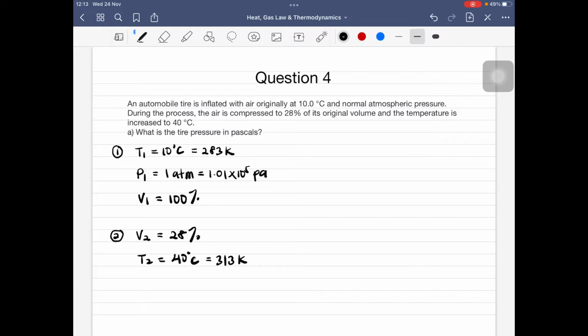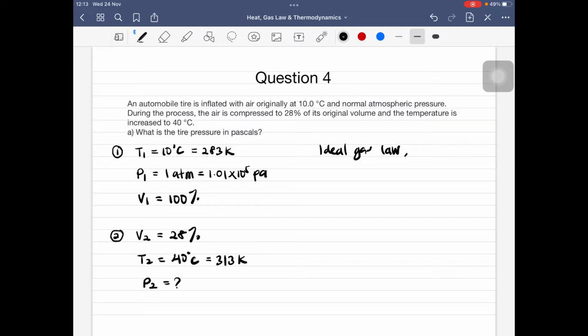So the question asks, what is the tire pressure in Pascal? So we need to find what is P2. Okay. So kalau kita tengok di sini dekat info yang kita dapat, all the variable, temperature, pressure dan juga volume, everything is changed. Okay. So tidak ada yang constant. So bila tidak ada yang constant, bermaksud kita tidak boleh pergi kepada gas law sama ada Boyle's, Charles ataupun Gay-Lussac. Which mean di sini kita akan gunakan ideal gas law. Okay, so kita akan gunakan ideal gas law kerana kita dapati ketiga-tiga variable itu mengalami perubahan.